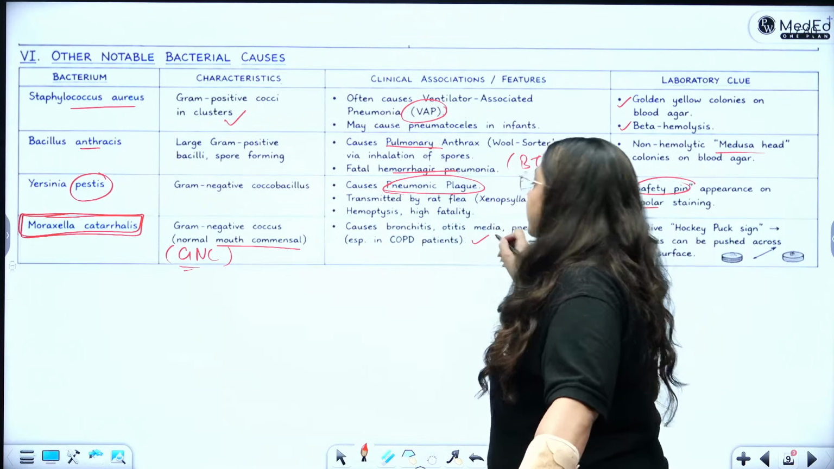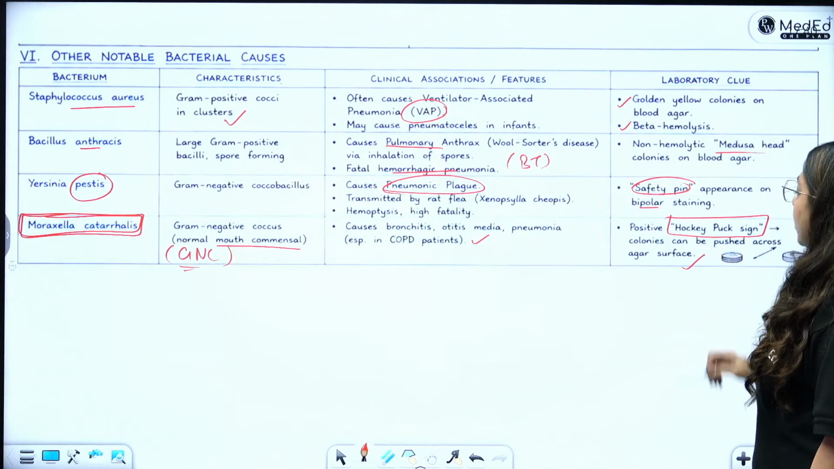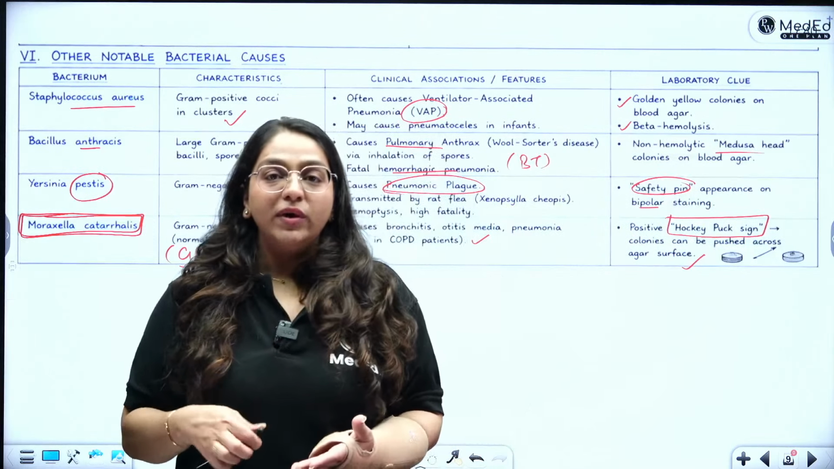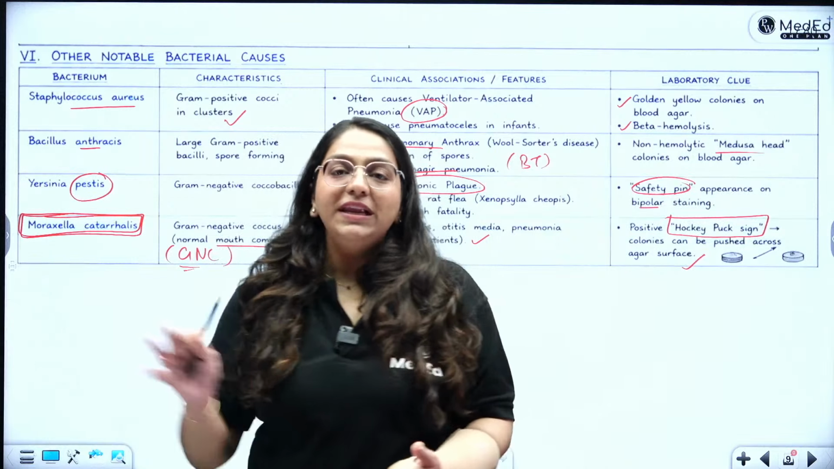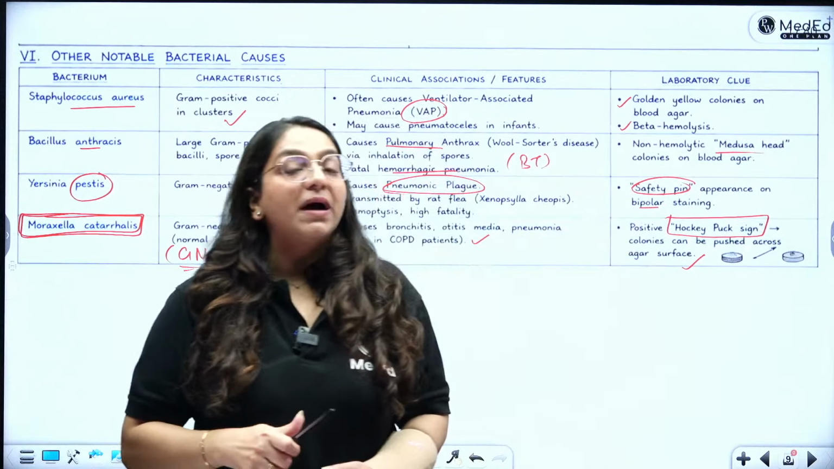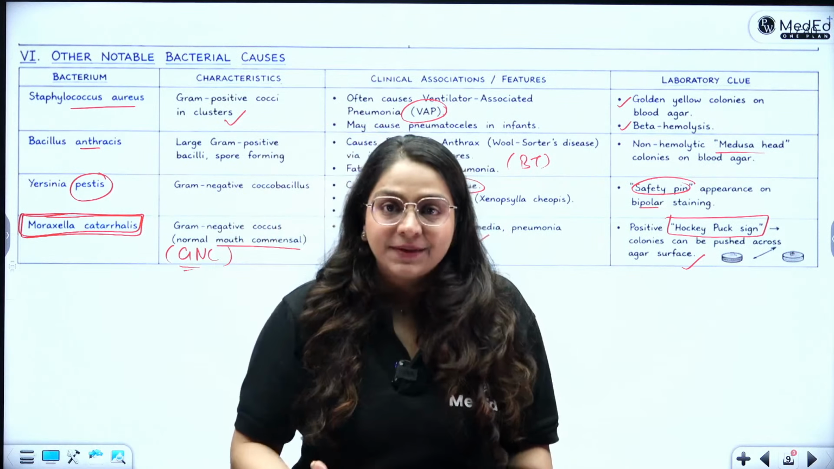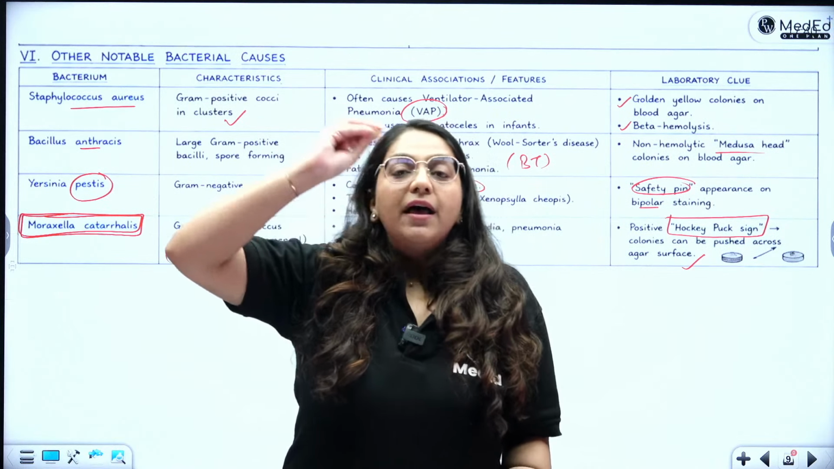So it causes pneumonias and it gives me the hockey puck sign where the colonies can be pushed across the surface. So if I have an agar on which colonies are growing, if I just take a straight wire and push them, they will move across smoothly like a hockey puck, like a hockey puck which is seen in ice hockey.